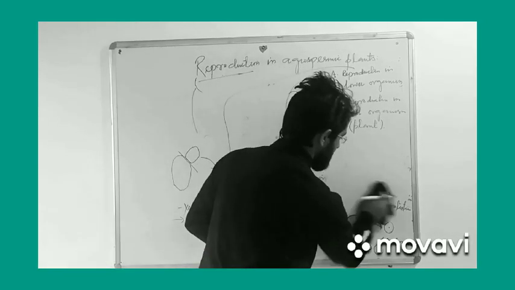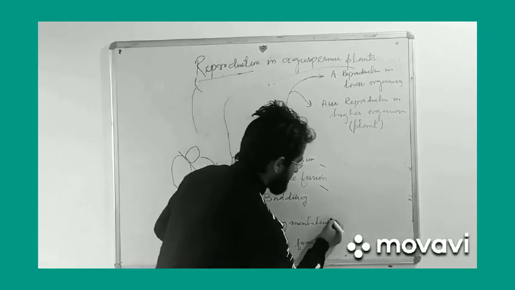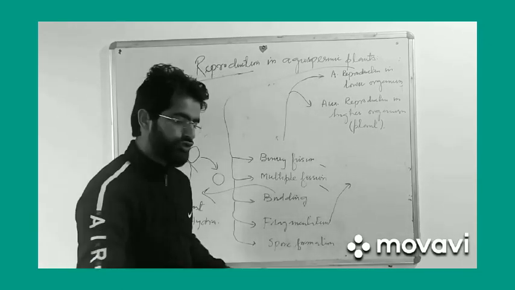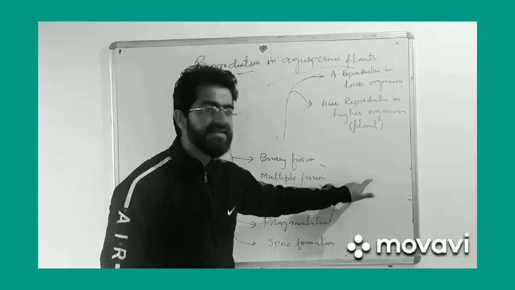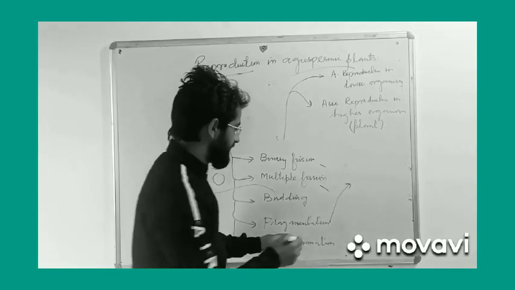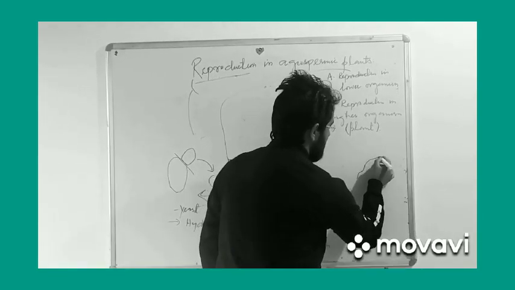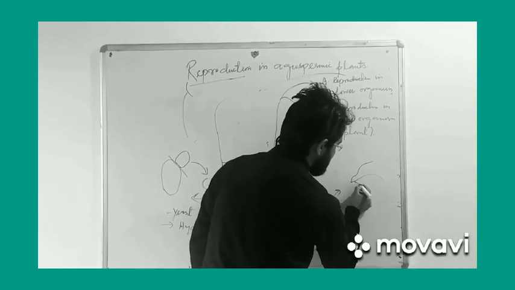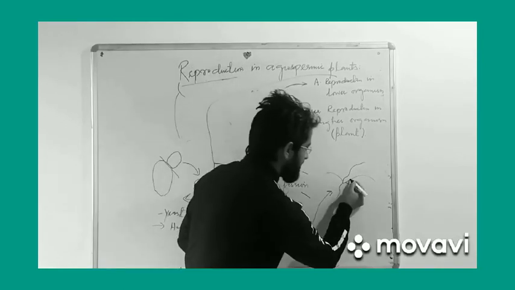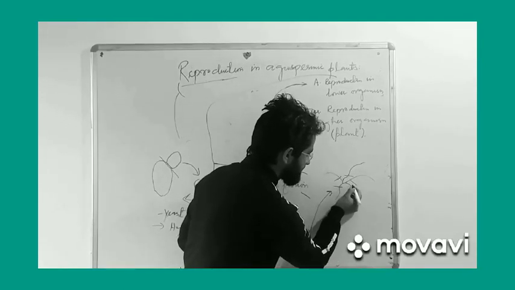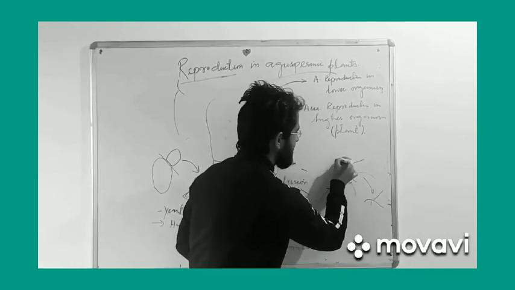Now we will talk about fragmentation. Fragmentation is a phenomenon usually dominant in bacteria, lower fungi, and some algae species. In this category, those organisms which are usually filamentous get fragmented, and each fragment develops into a new individual.